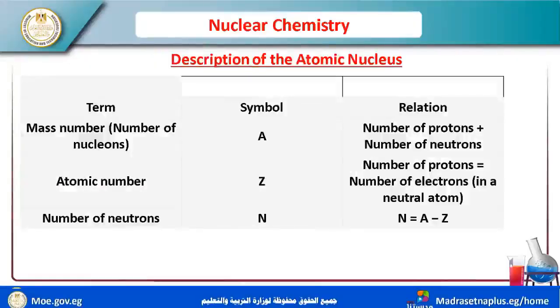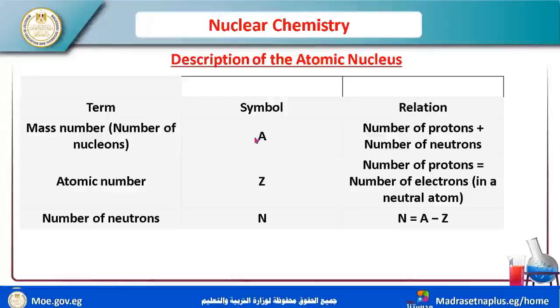Now, I will describe the atomic nucleus. I have the symbols A, Z, N. The symbol A is the mass number, or atomic mass, or the number of nucleons inside the nucleus.